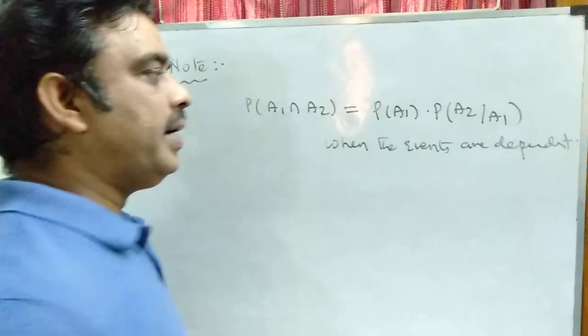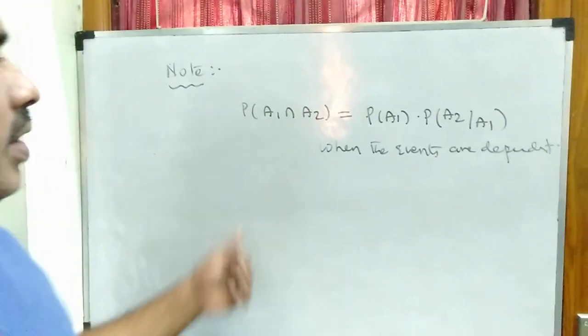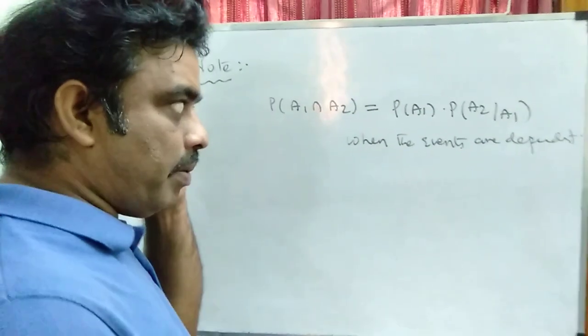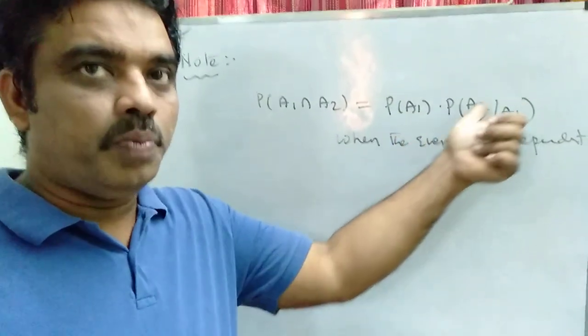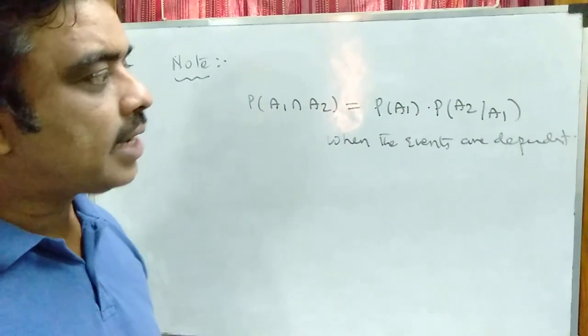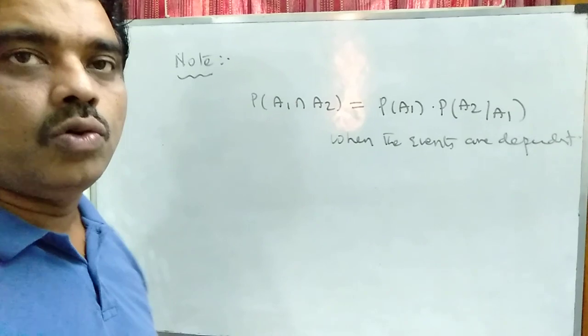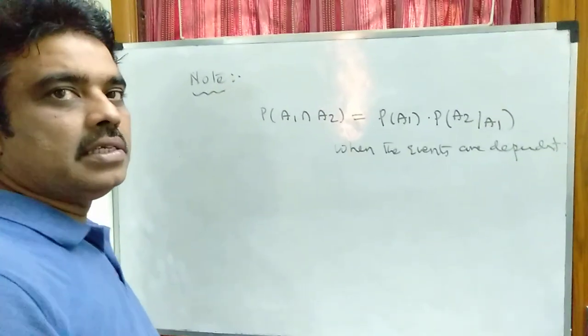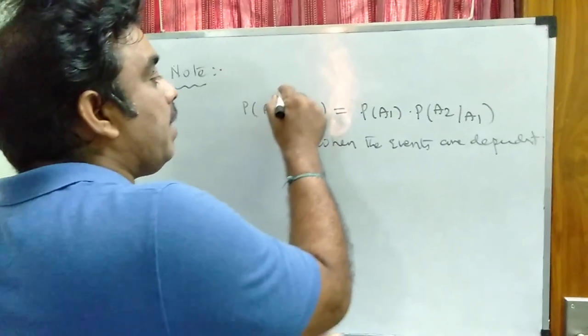When the events are dependent, the probability of A1 intersection A2 by multiplication theorem or by definition of conditional probability is P of A1 into P of A2 given A1. Suppose if there is no case of condition, there is no case of dependent events. If the card is replaced, if the ball is replaced, the two events become independent.